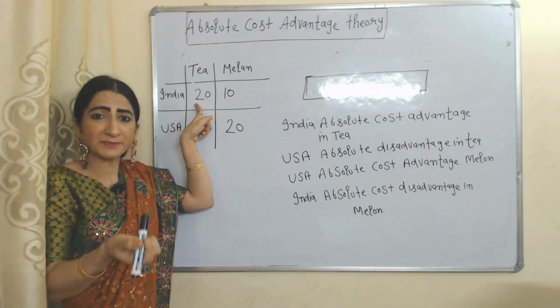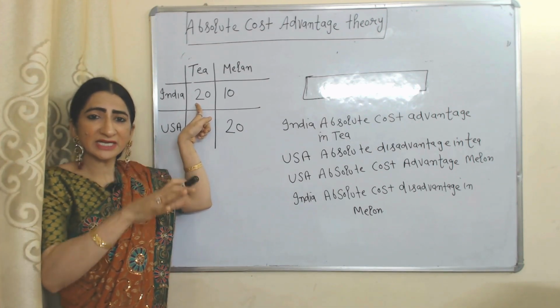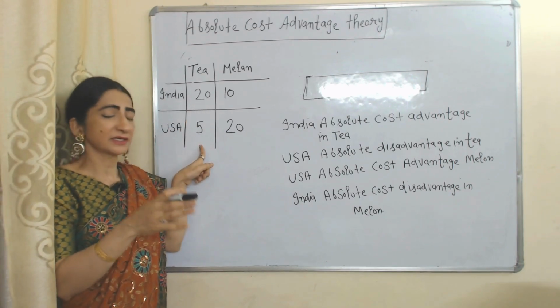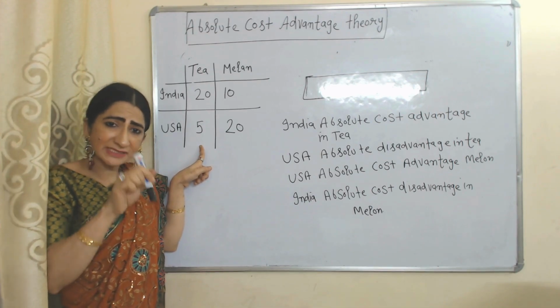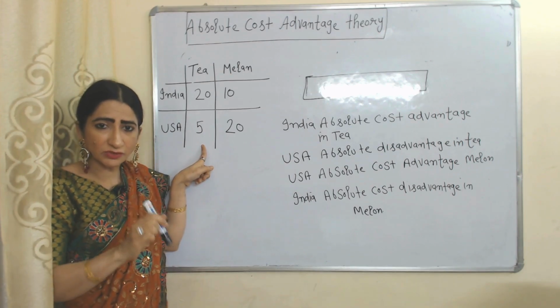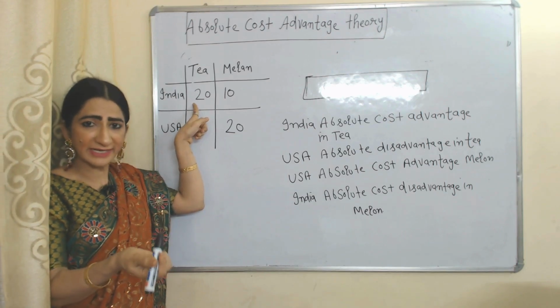India has absolute cost advantage in production of tea. That's why India should increase production and export of tea. But USA has absolute disadvantage in production of tea. That's why USA should reduce production of tea and start importing tea from India.